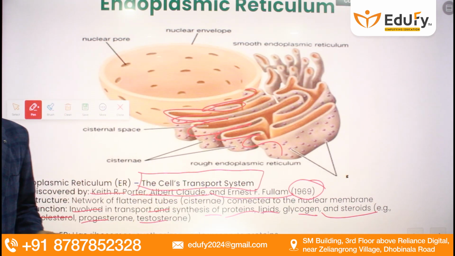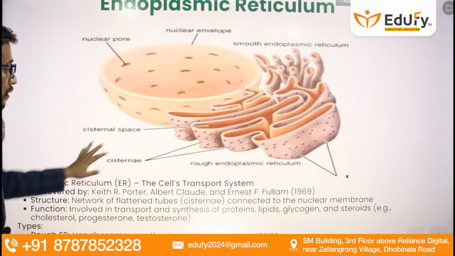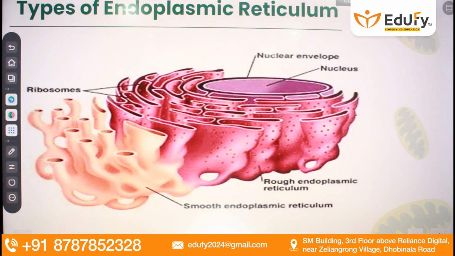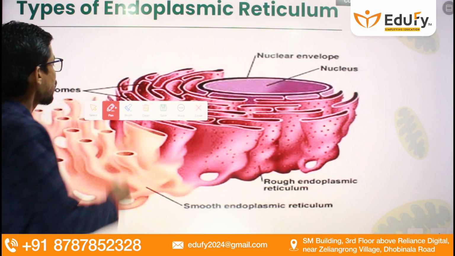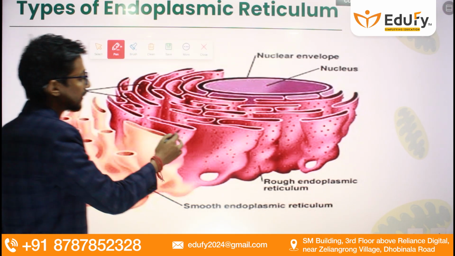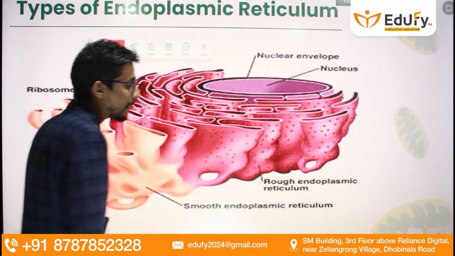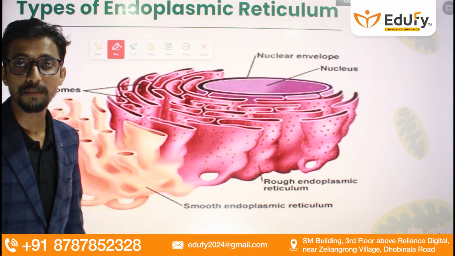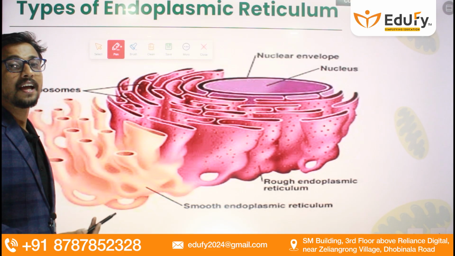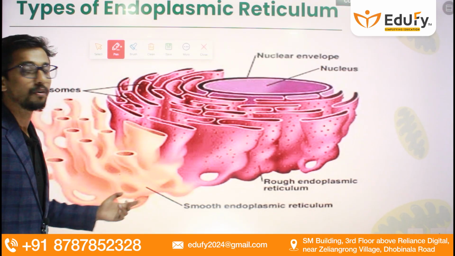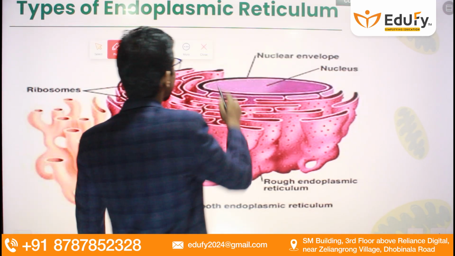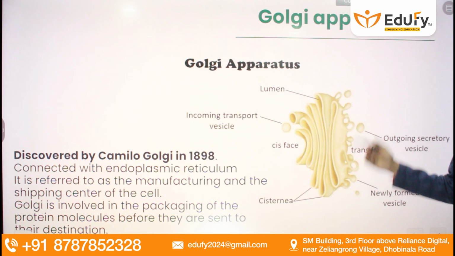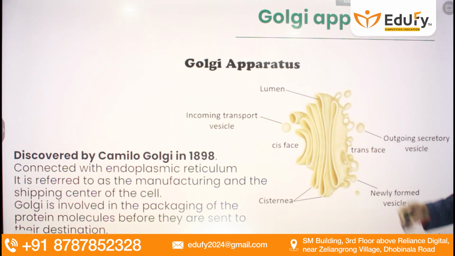Now, the endoplasmic reticulum is of two types, based on the presence or absence of ribosomes. When ribosomes are attached on the surface of the endoplasmic reticulum, it is known as rough endoplasmic reticulum. But when there is an absence of ribosomes, it is known as smooth endoplasmic reticulum.